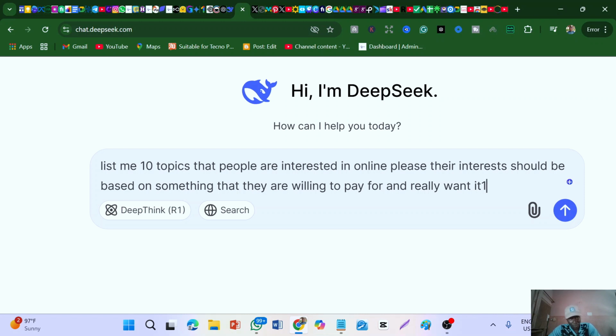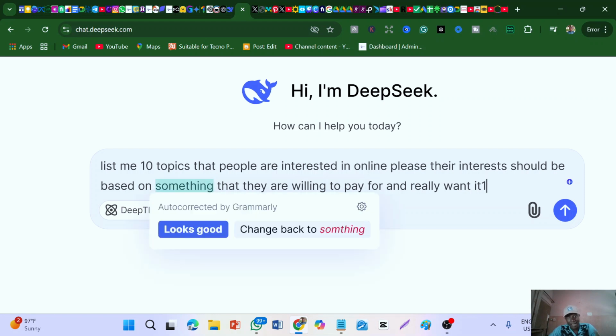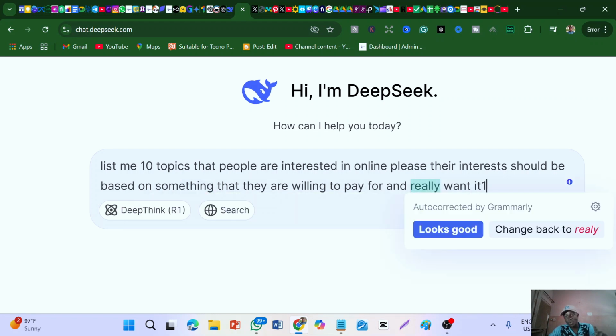Now, list me 10 topics. You can put whatever number you want, but always keep it simple so that you don't have analysis paralysis, whereby you're confused on which topic you should go for. Just keep it very simple. You can write 10, maybe 15 at the highest, so you can pick any one. So you write list me some amount of topics. Let's say list me 10 topics that people are interested in online. Please, their interest should be based on something that they are willing to pay for and really want.